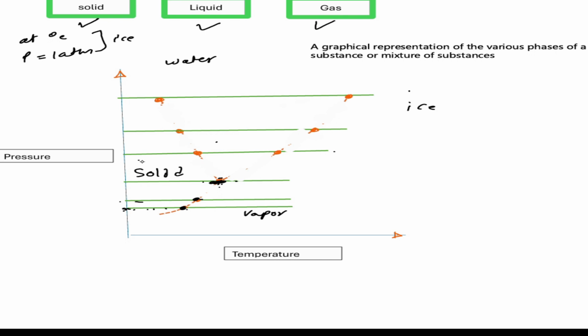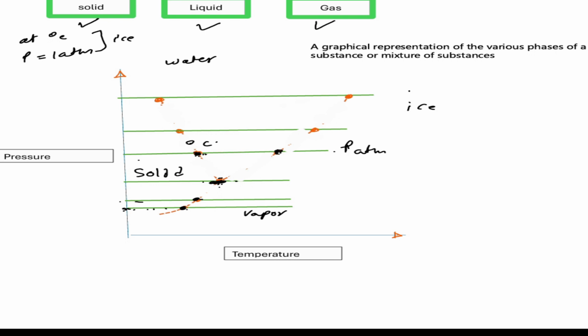Then we further increase the pressure, for example 1 atmosphere pressure, P equals 1 atmosphere. So here at 0 degrees centigrade it will start melting. And further we heat it, so we reach this point.